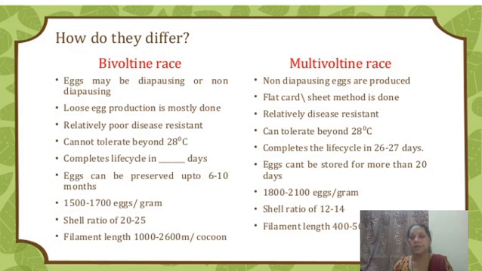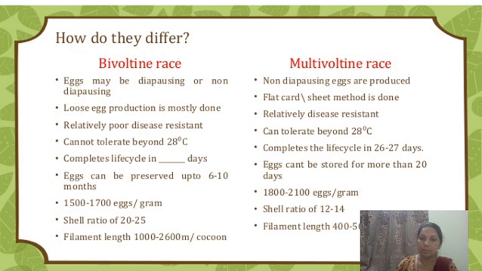Then bivoltine races and multivoltine. Bivoltines are the diapausing ones. Then multivoltines are non-diapausing. Then loose egg production is mostly observed in the bivoltine races. The eggs are actually attached to the sheet or any flat card. In natural condition, it is attached to the leaf. Then relatively poor disease resistance, and the relatively good disease resistance, then cannot tolerate beyond 28 degrees Celsius.